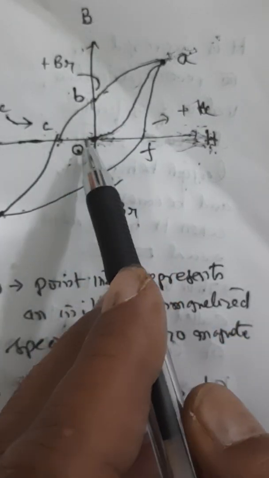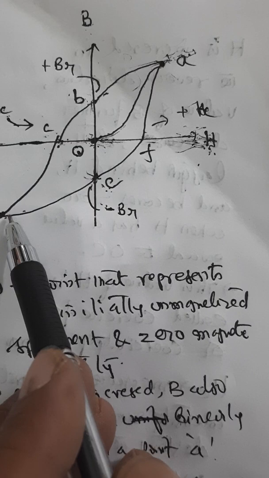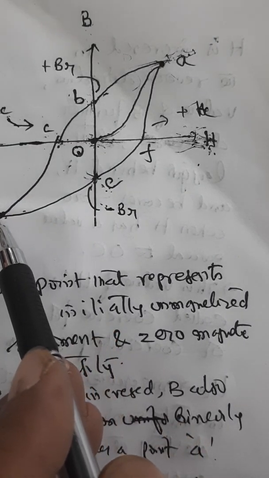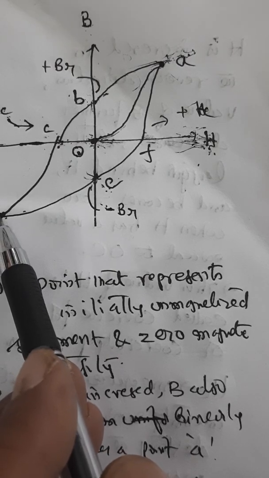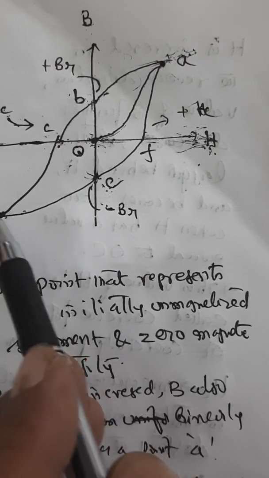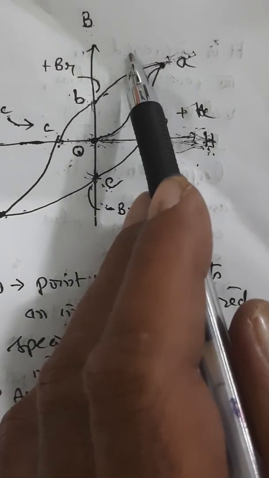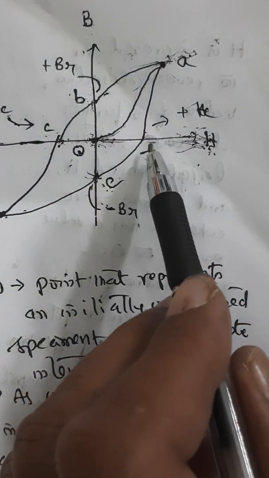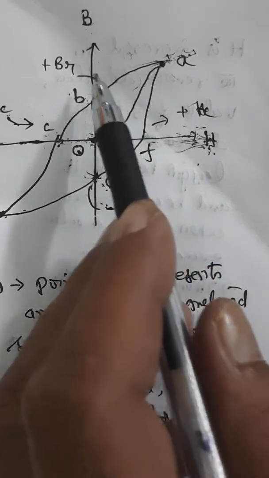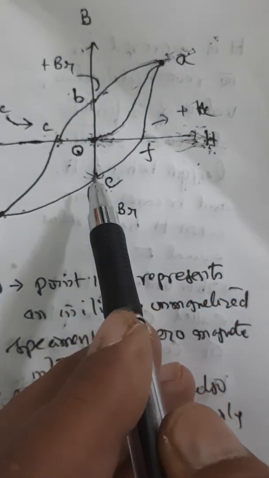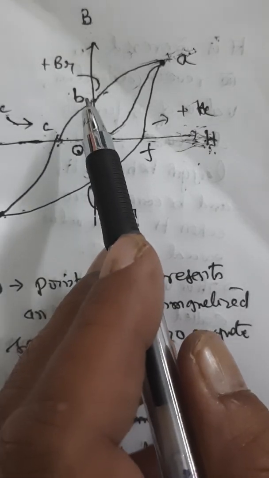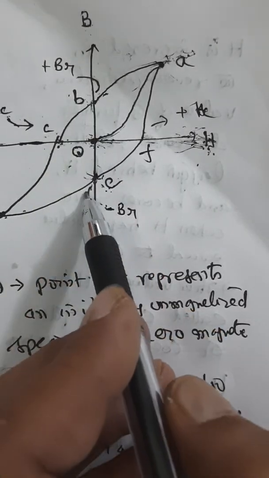Now as H is increased beyond OC, the specimen is increasingly magnetized in the opposite direction and reaches a point such as D here. Now by taking H back from its negative maximum value through 0 to its maximum original positive value, a similar curve DEFA is obtained. So at points B and E, where the specimen is magnetized in the absence of any external magnetic intensity, it is said to be a permanent magnet.